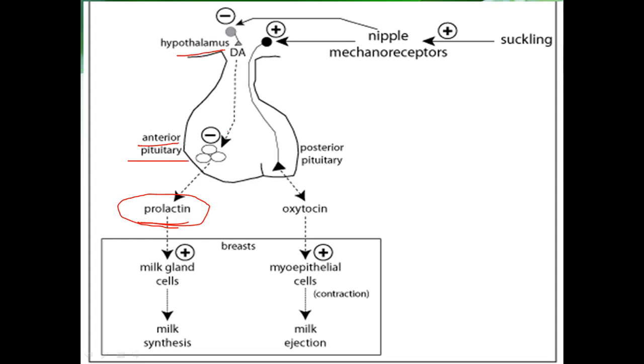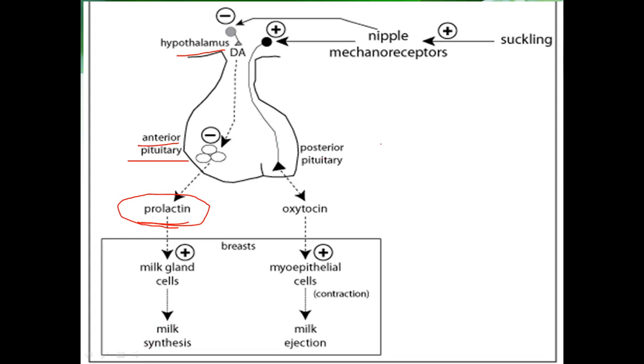The hypothalamus signals the anterior pituitary gland to start synthesizing the prolactin hormone. When prolactin starts being synthesized, the milk gland cells become activated and milk is synthesized.